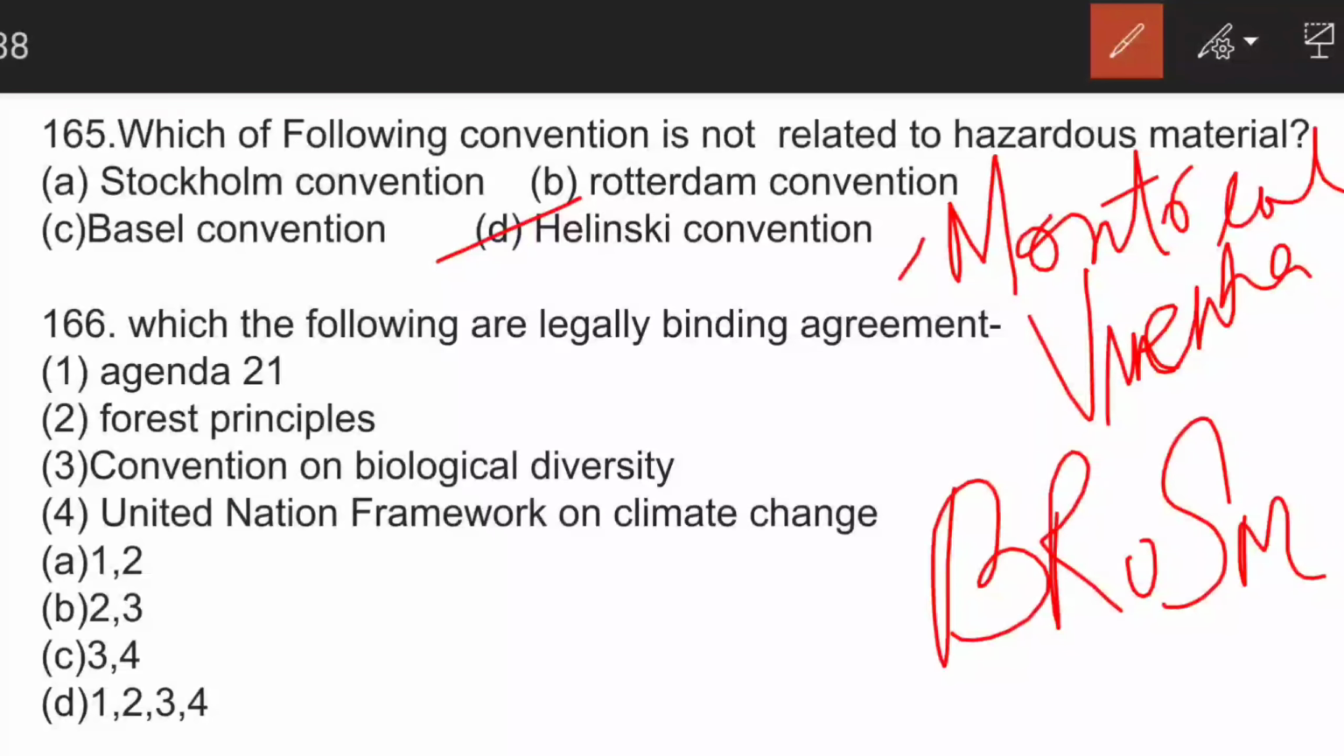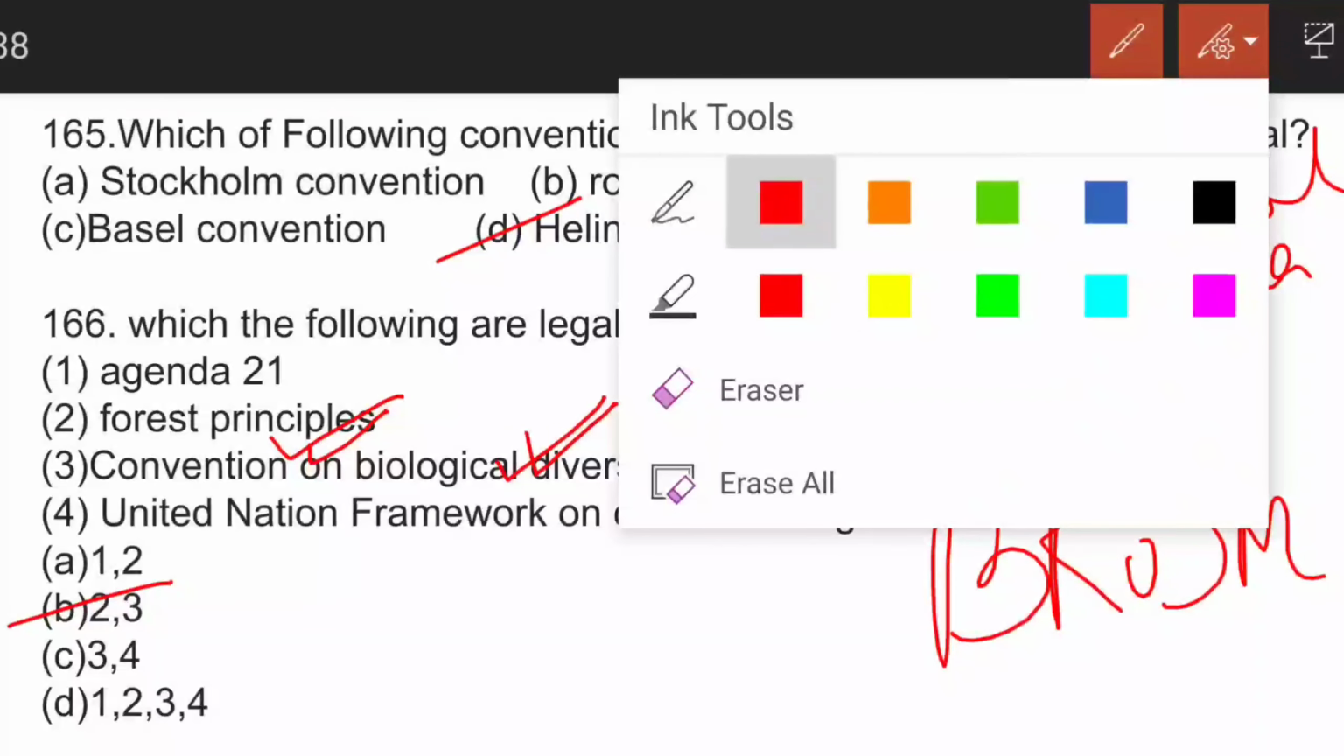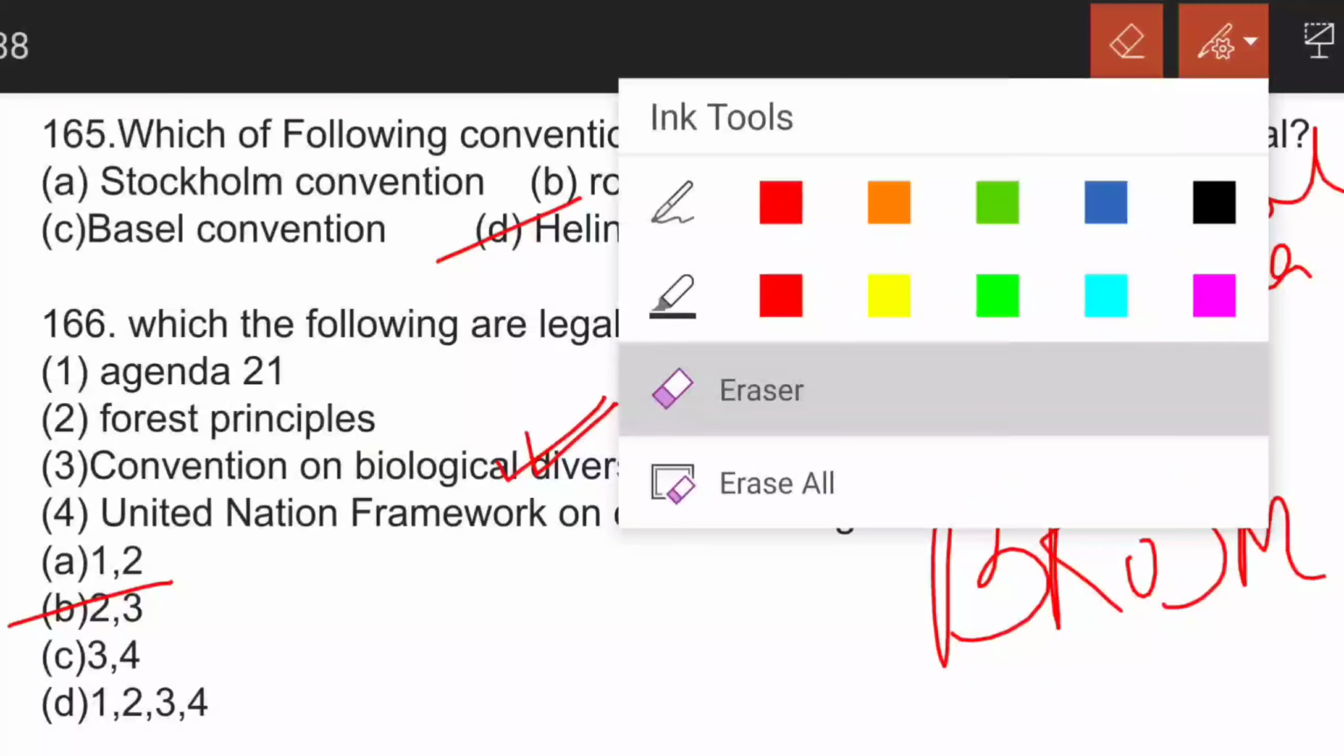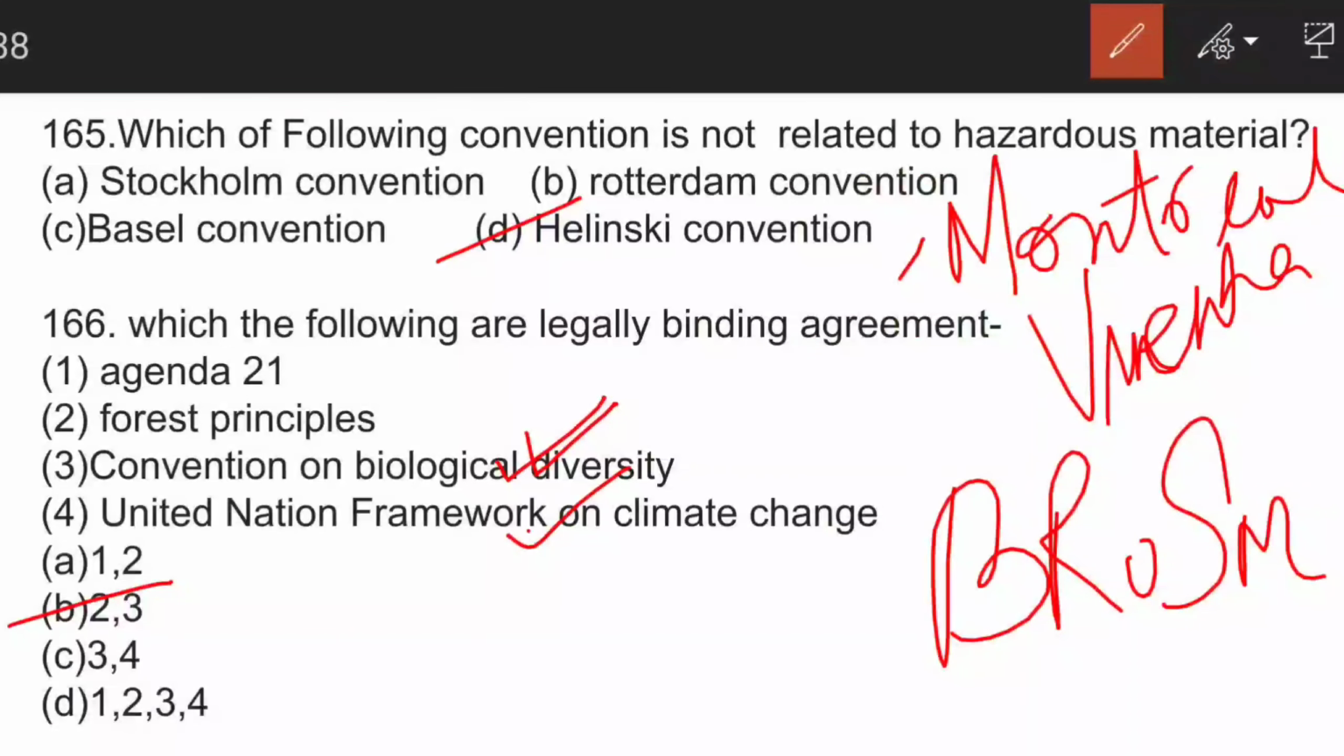The next question is, which of the following are legally binding agreements? Here B is the correct answer. Convention on Biological Diversity, very important, and Forest Principles. These are the legally binding. No, I'm sorry, this Forest Principle is not legally binding. CBD and United Nations Framework Convention on Climate Change. These two are legally binding.